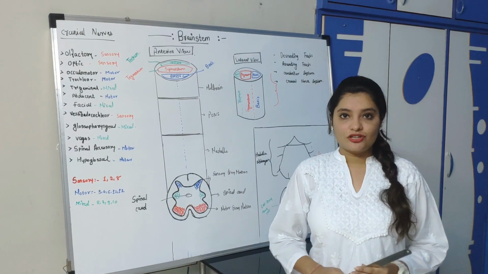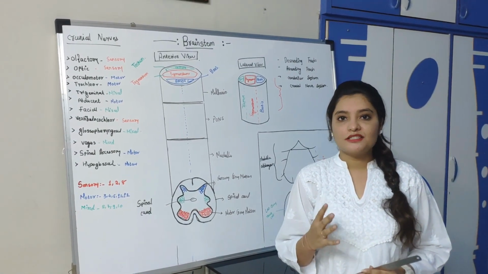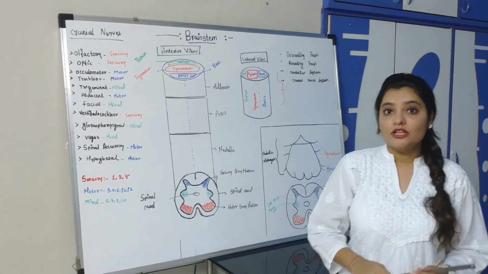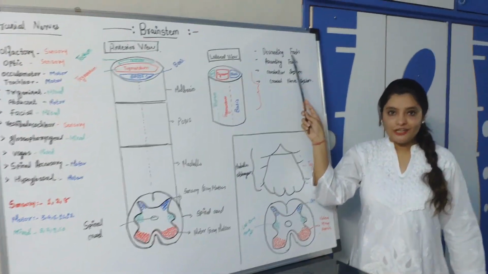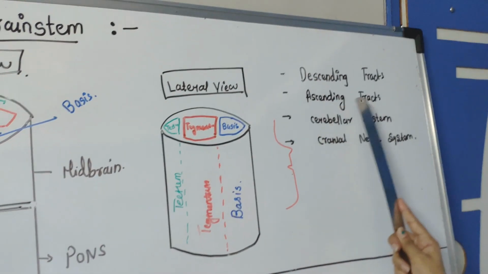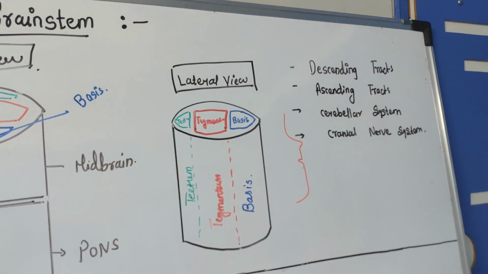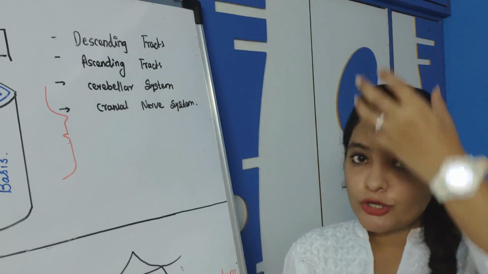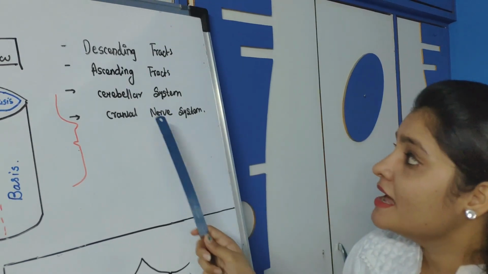Now in my previous lecture we have seen that there are four systems passing from the brainstem. So the first system is the descending tract. The descending tracts are passing from the brainstem. Second is the ascending tract. The ascending tracts are going from the spinal cord to the cerebral cortex through the brainstem.